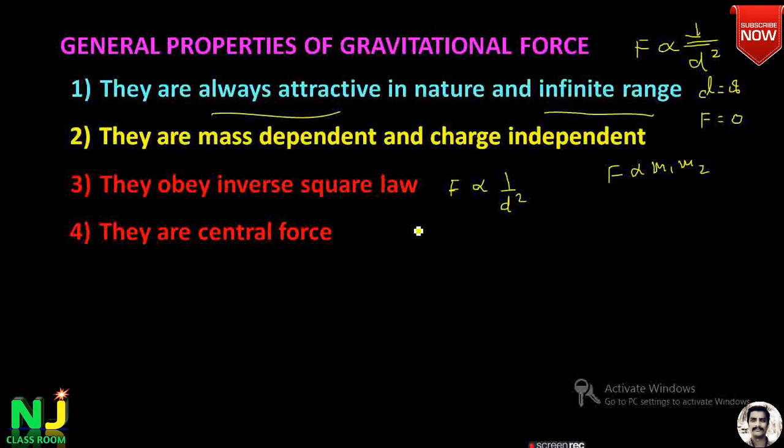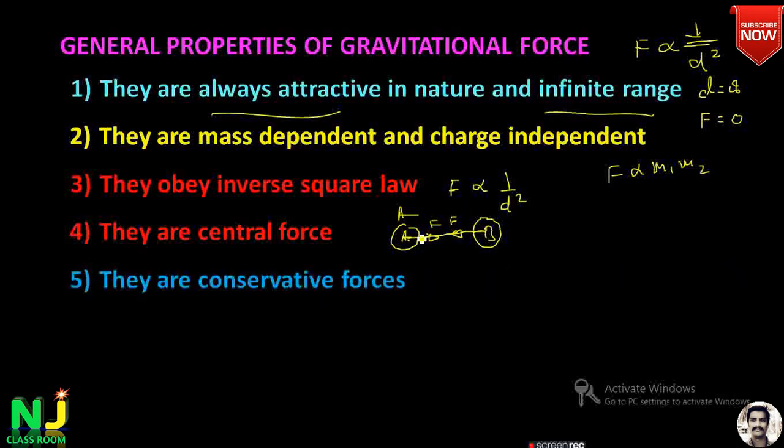The next one is they are always central force. Remember, I already discussed body A and body B. Let us consider body A and body B. This is the line joining the centers of body A and body B. On that line, the force of attraction acts. Therefore, they are called central force. The next thing is they are conservative force. The work done in any closed path by the force is always equal to 0. Therefore, it is called conservative force.